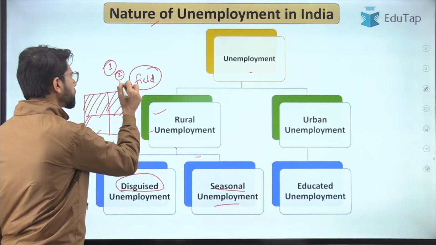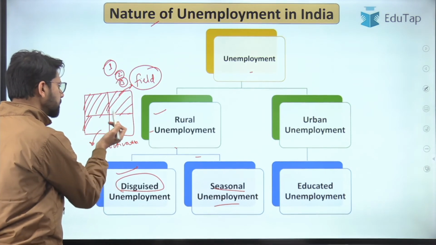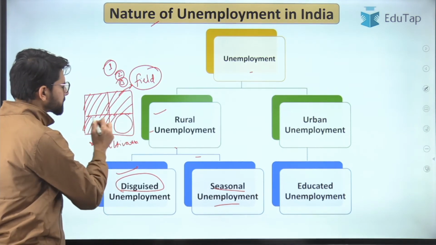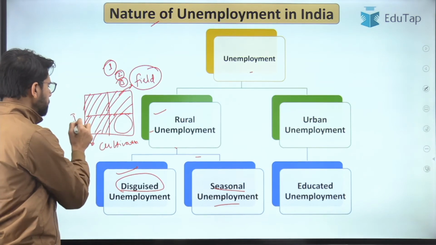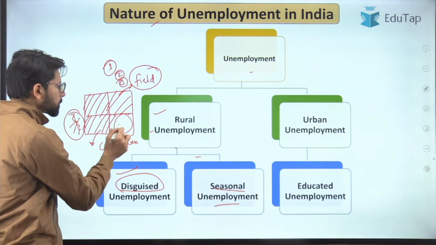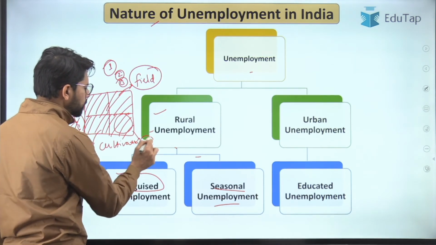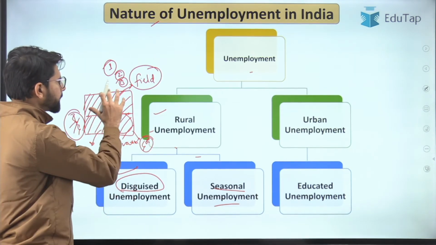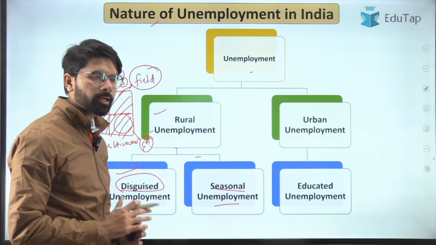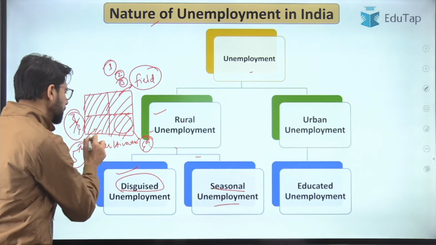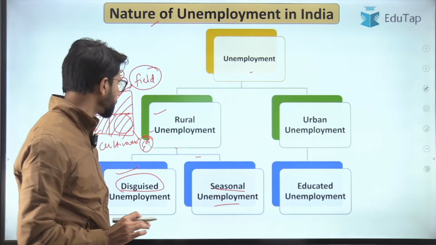Hence they will employ the third person. With his contribution, now they will be covering almost 3/4 of the field, but now with the fourth person, they are able to cover the entire field. So you could see that with the fourth person entering, they are now able to cultivate the entire field. Now if the fifth person enters this field, then his contribution or productivity will be 0.